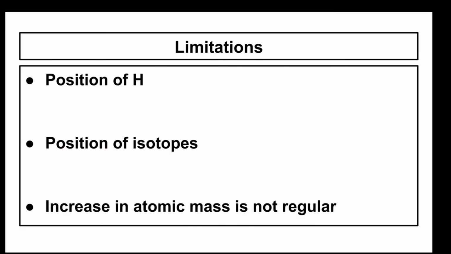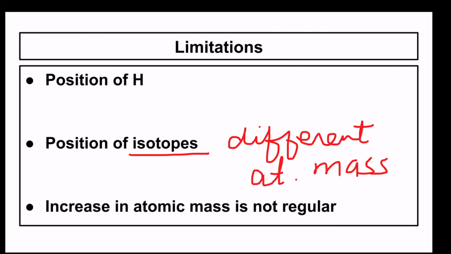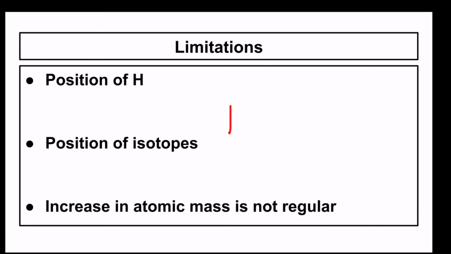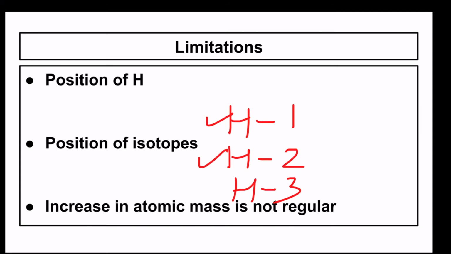The second drawback is that the position of isotopes is not well defined in his table. At his time, isotopes were not discovered. Isotopes are atoms of an element which have different atomic mass. Now, if we consider the isotopes of hydrogen, there are three isotopes of hydrogen: protium, deuterium, and tritium. They have different atomic mass. So they should get three different positions in Mendeleev's periodic table, which will make the table quite cumbersome.